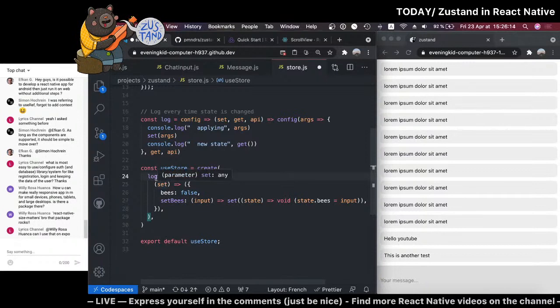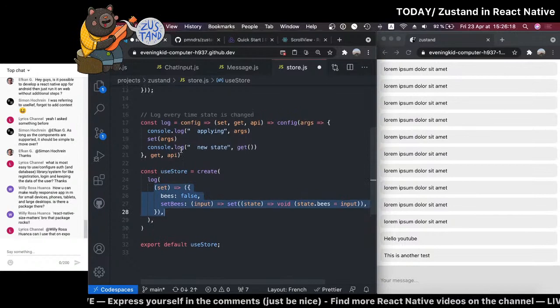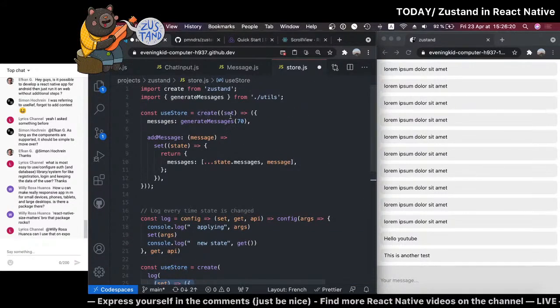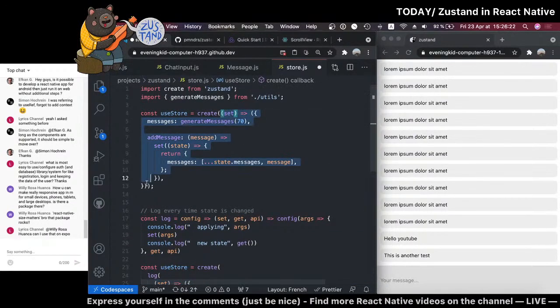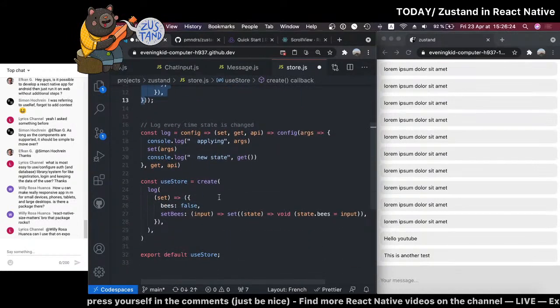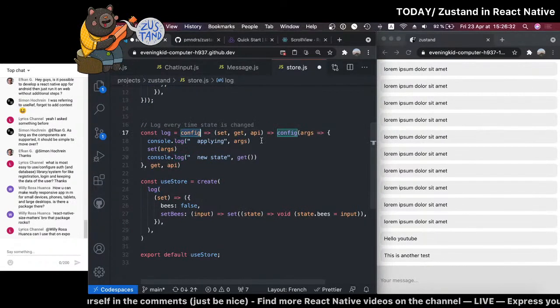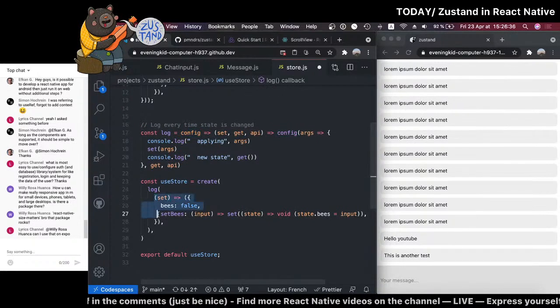The middleware is just a wrapper you have around what we had before. If you look at our code here, we just call create and then we pass it this function. So here it looks very similar, just that you need to wrap the whole thing with a function. So here what it does is take a configuration. Okay, so I guess this is the configuration maybe. Set, get, API. What is that?